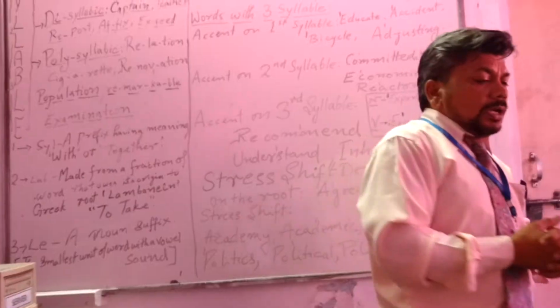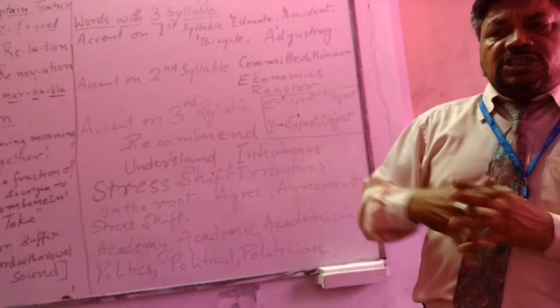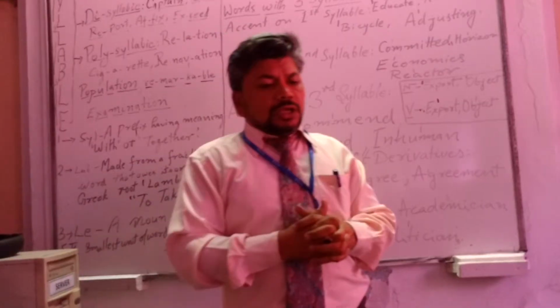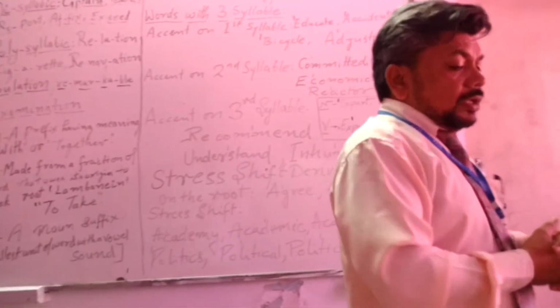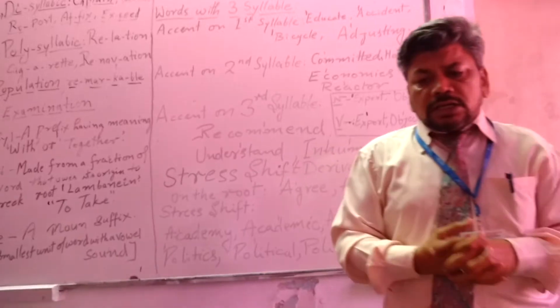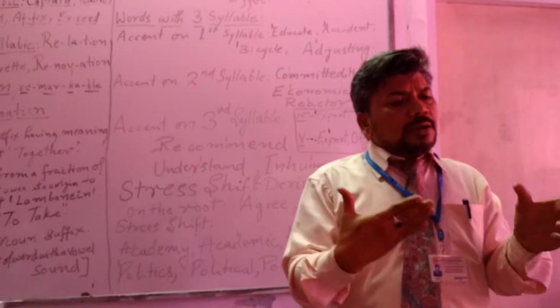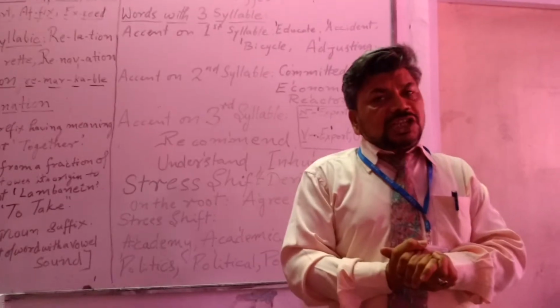For example, nation, the N sound will be stressed. Personification, the K sound will be stressed. And then glorification and purification, the K sound will be stressed. Means the last but one, penultimate syllable will take the stress.